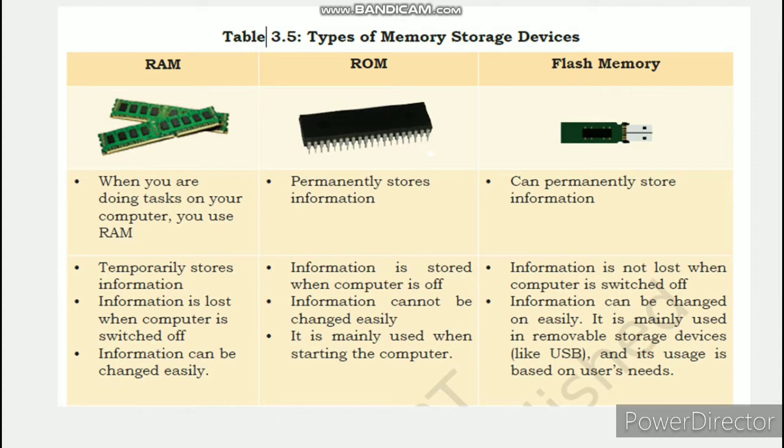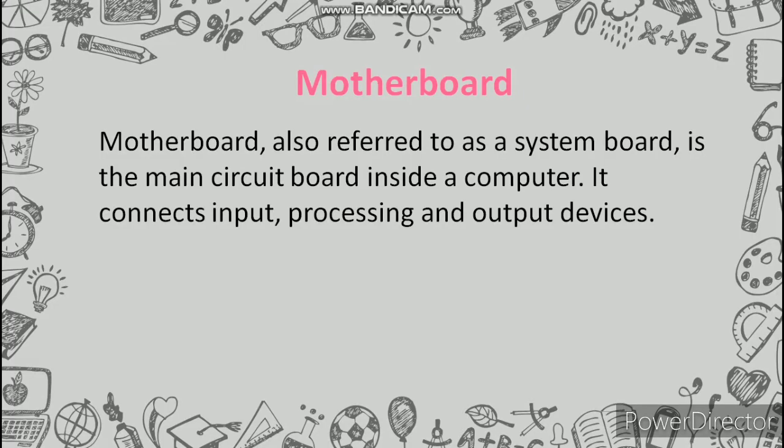And third is flash memory. Flash memory can permanently store information. Information is not lost when the computer is switched off and information can be changed easily. It is mainly used in removable storage devices like USB, and its use is based on the user's need. Motherboard, also referred to as the system board, is the main circuit board inside a computer. It connects input, processing and output devices.